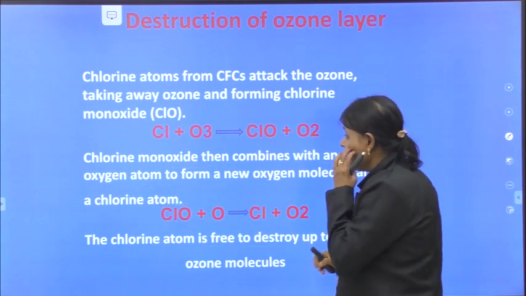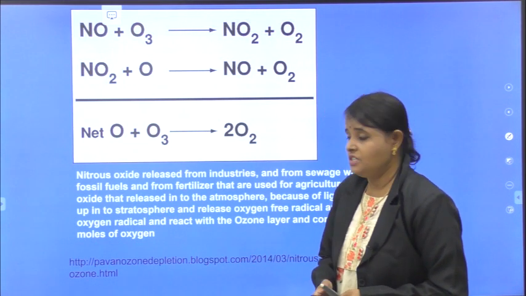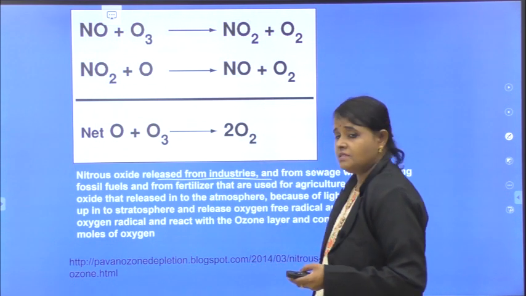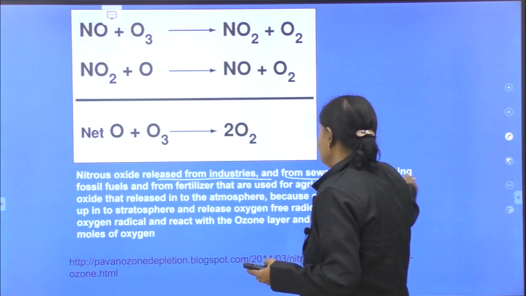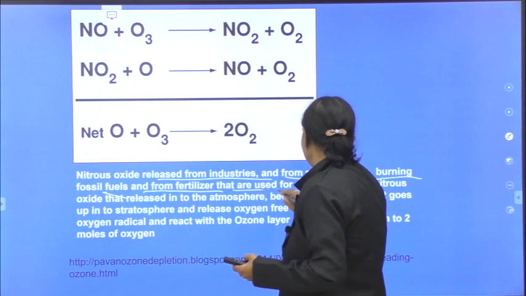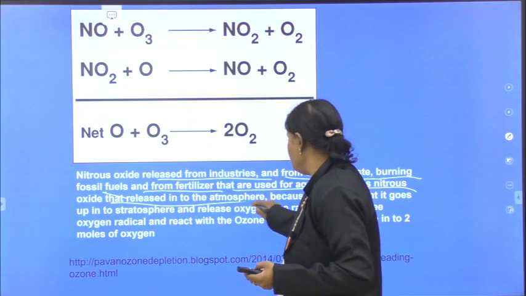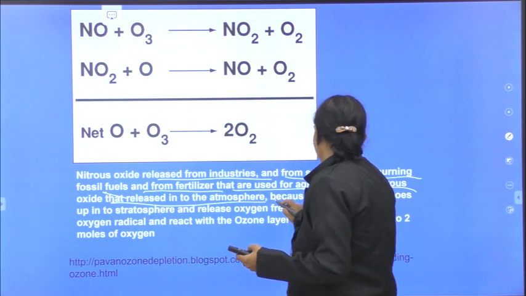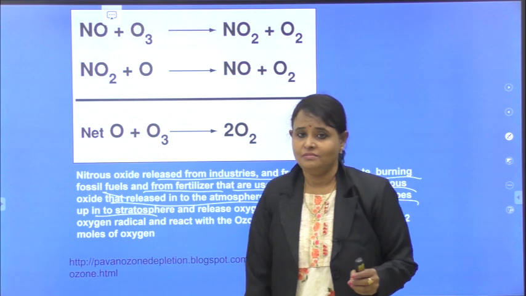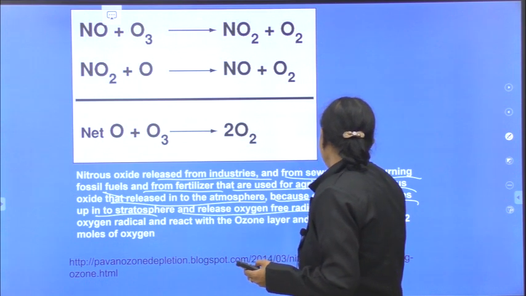let me see, nitrous oxides I explained or not. Okay, you can see here, students, all of you, nitrous oxides may be released from industries, from sewage waste, burning of fossil fuels, from fertilizers that are used in agriculture. This nitrous oxide which is released into the atmosphere, what happened? Because of their light weight, they enter into the stratosphere.